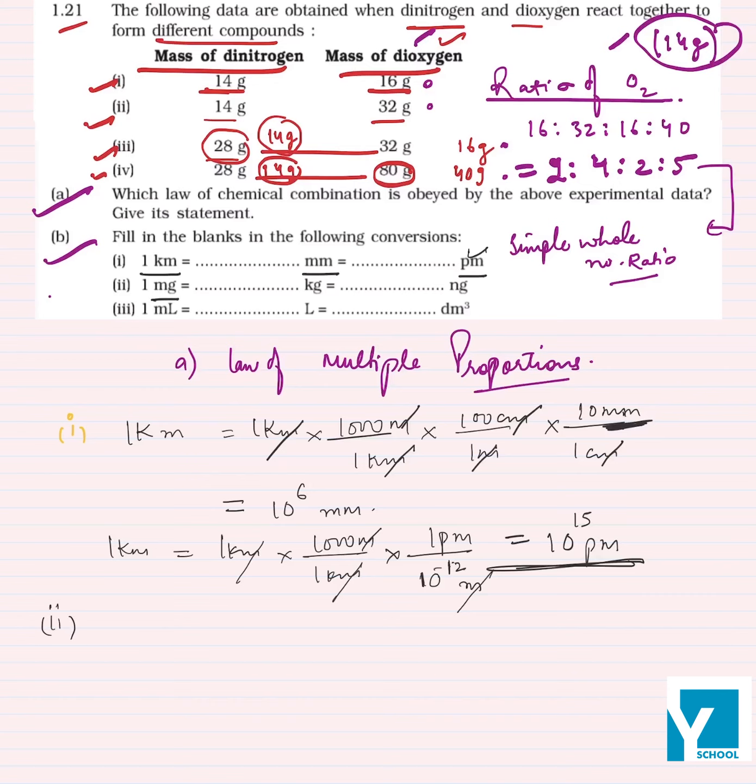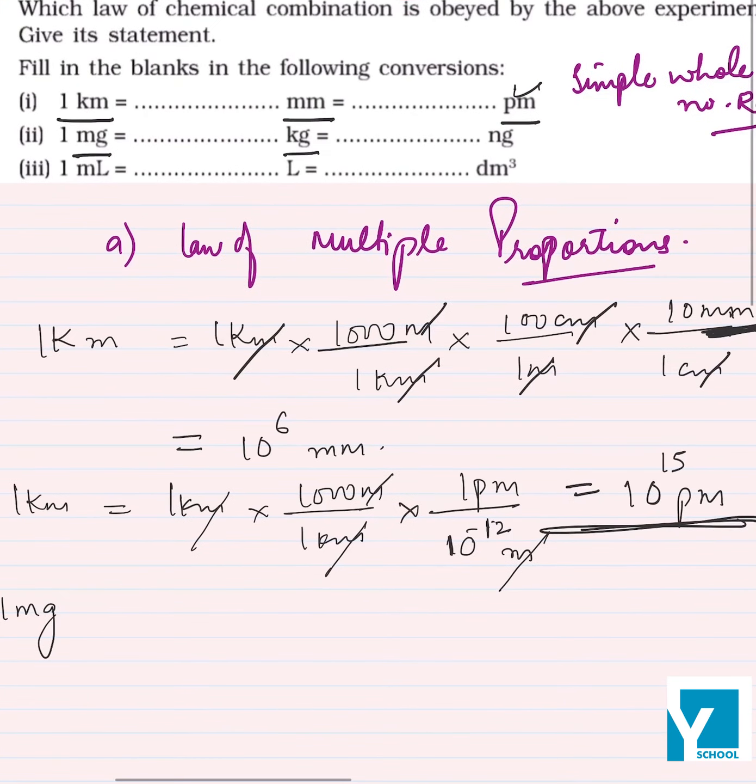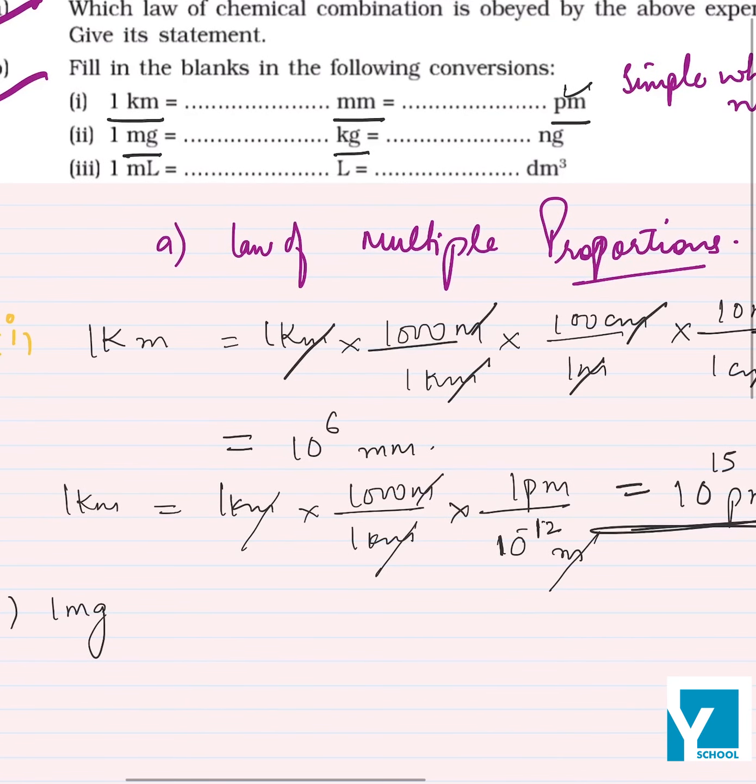Next question, we have to convert 1 milligram into kg. So basically 1 mg is equal to 1 mg into, so we can write this. 1000 mg is equal to 1 gram, right?